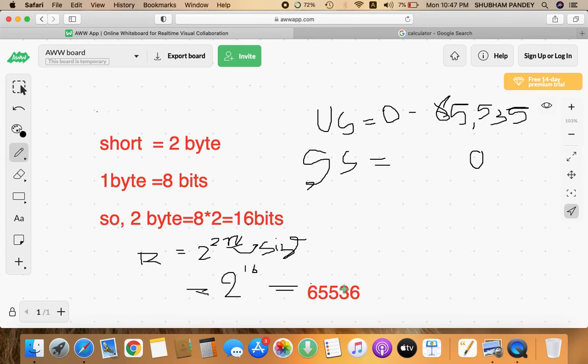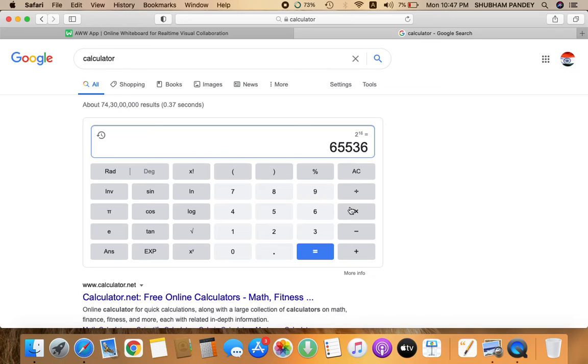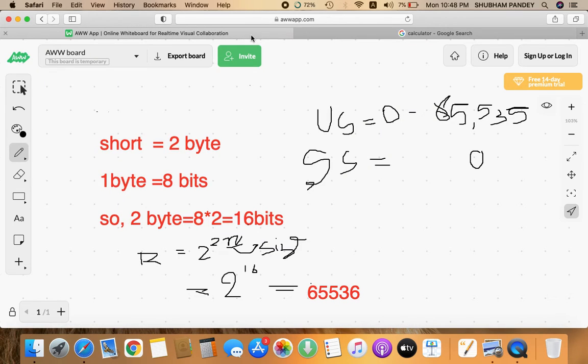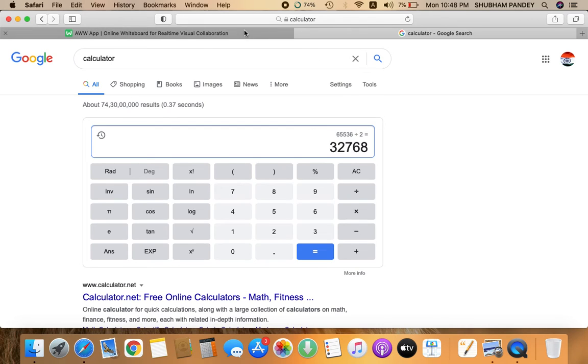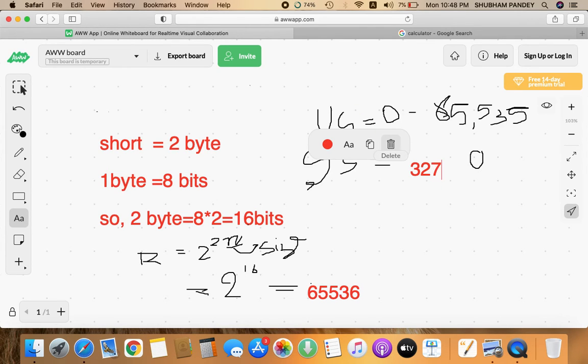Now if you divide this 65,536 by 2, the answer is 32,768. So it is going to start from minus 32,768.